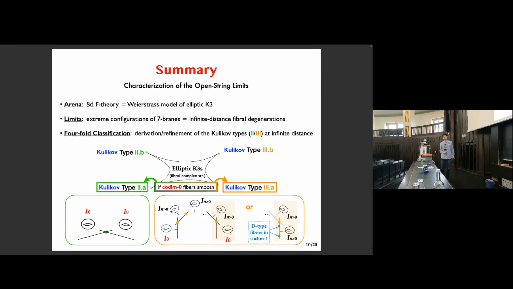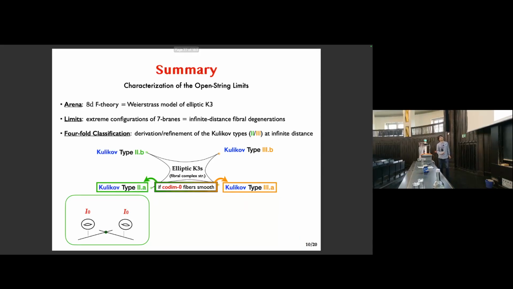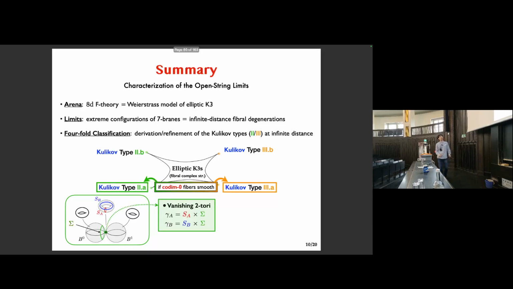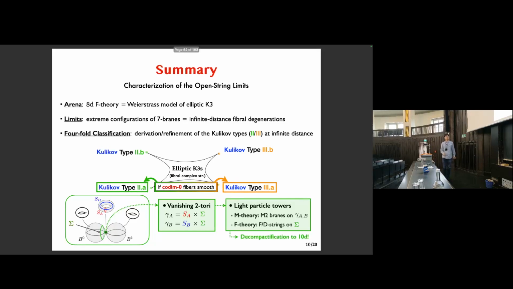Now let's try to spot the vanishing cycles in these limits. For instance, in the Kulikov type 2A case. To this end, let's redraw the base components like this, and let's consider this vanishing base 1-chain sigma around this point of intersection. Then by fibering the A and the B cycles over this 1-chain sigma, we obtain a pair of vanishing 2-tori as expected of Kulikov type 2. And in turn, a pair of light particle towers arise from either KK modes or D-strings. So the EFT decompactifies from 8D to 10D.